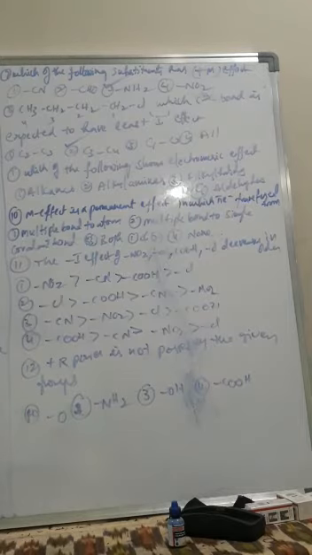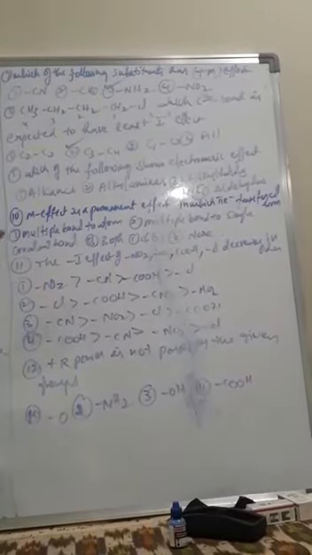Next, which of the following shows electromeric effect? Electromeric effect is the transfer of pi electrons from a multiple bond towards an atom or group in the presence of an attacking agent.